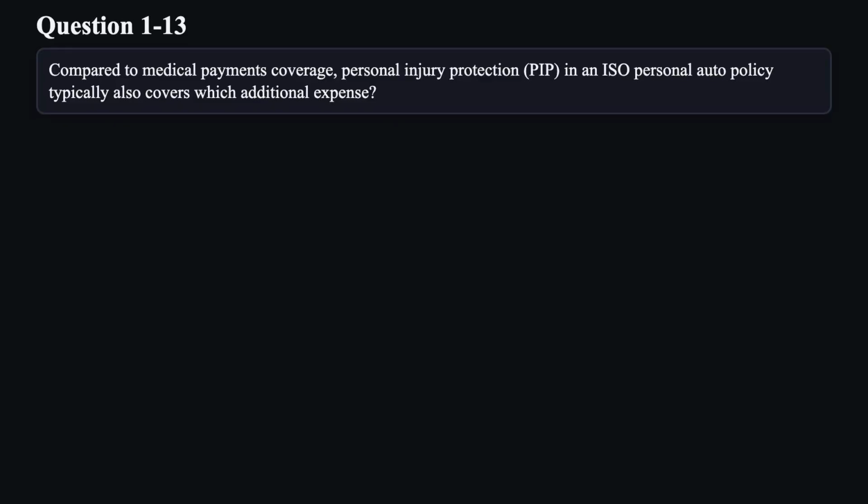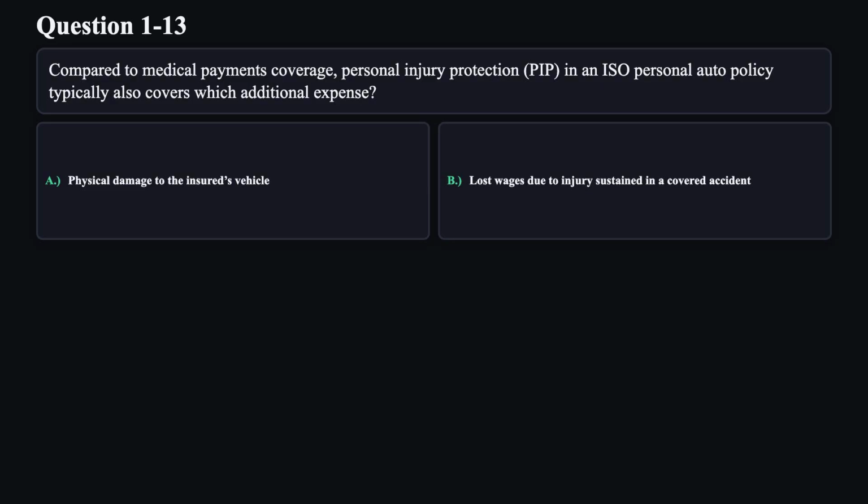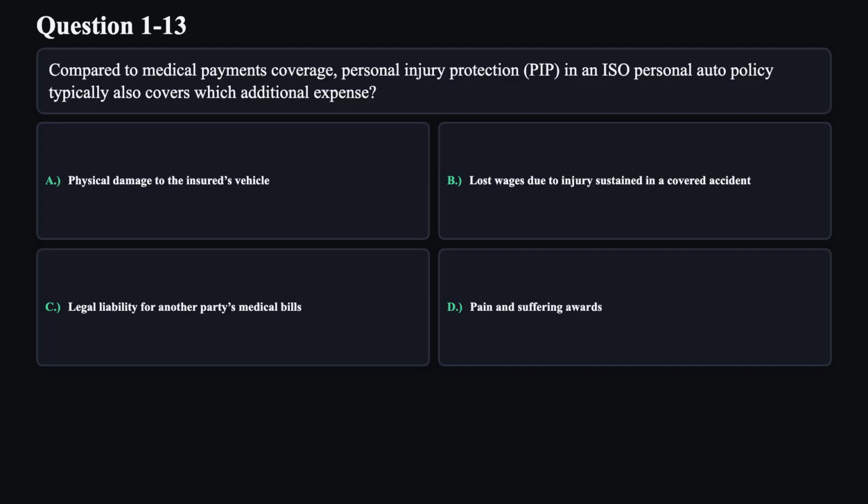Question 13. Compared to medical payments coverage, personal injury protection, PIP, in an ISO personal auto policy typically also covers which additional expense? A. Physical damage to the insured's vehicle. B. Lost wages due to injury sustained in a covered accident. C. Legal liability for another party's medical bills. D. Pain and suffering awards.